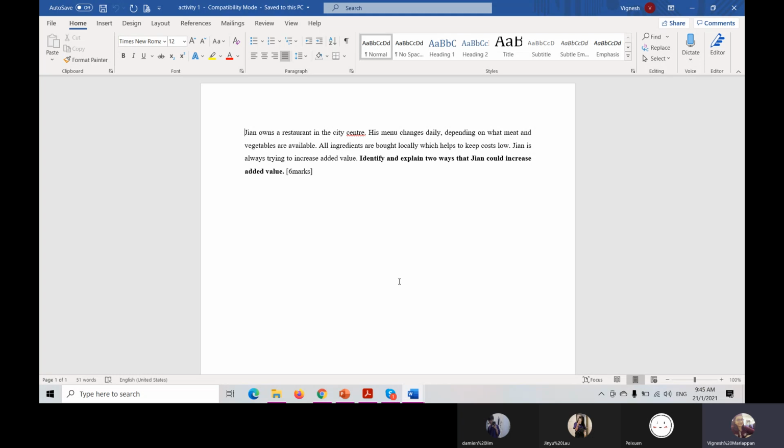Correct or not? Even though the price that you have charged for the meat and vegetables is expensive, the customers are willing to pay more for your dishes rather than go to the cheaper price, because the customer service that your restaurant is providing is satisfying the customer. Understand or not? Once they are satisfied with your services, they would rather pay more than go to the cheaper price there. Correct or not?